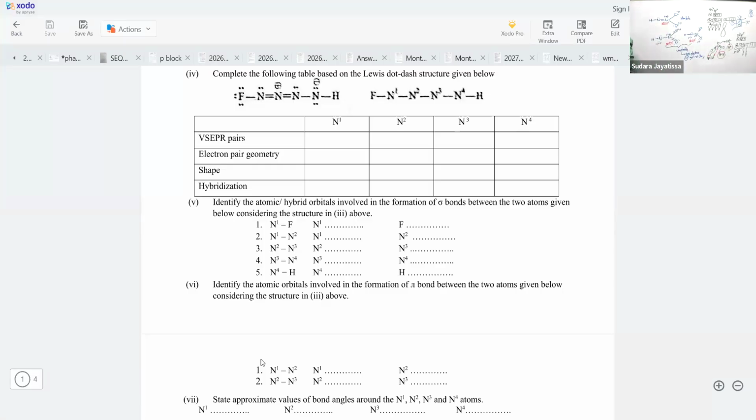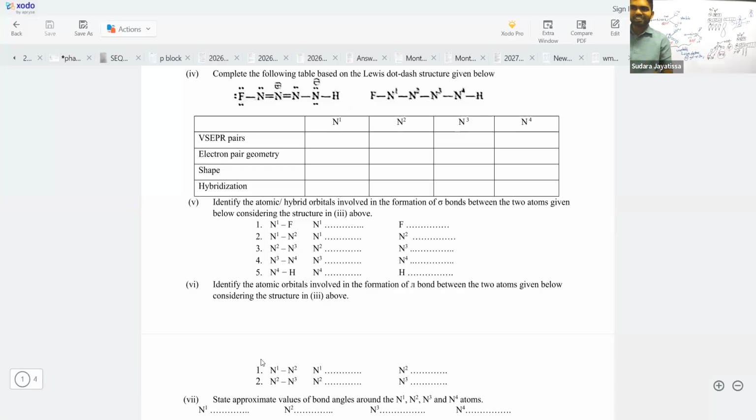Then N4, 104.5. For lone pairs, always remember, subtract 2.5 degrees or 2 degrees. Then when you have double bonds or triple bonds, you don't subtract like that. That doesn't mean double bonds and triple bonds are not affecting the angle.